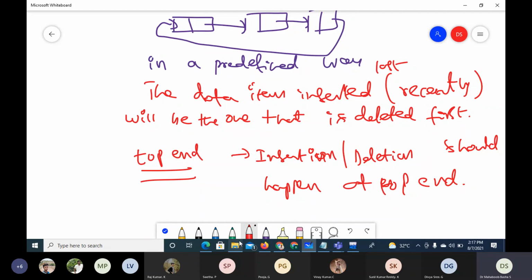Our top will always be holding the last added data item, or the data item that is going to be deleted next.